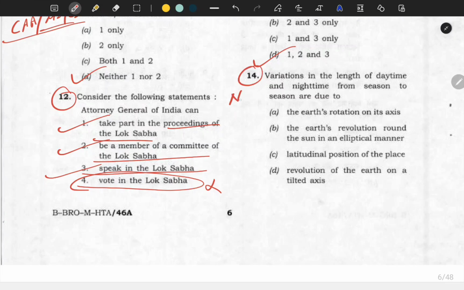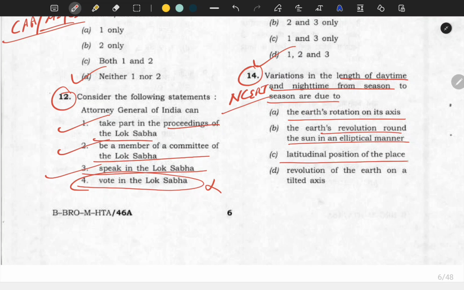Now 14th question is again from geography. Very easy question of NCERT. If you know, and if you are marking these type of question wrong, then it means your preparation is not up to the mark. So variation in length of daytime and night time from season to season are due to earth rotation on its axis, earth revolution around the sun in elliptical manner, latitudinal position of the place, and revolution of the earth on the tilted axis.